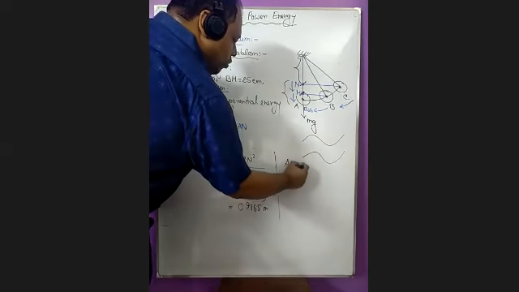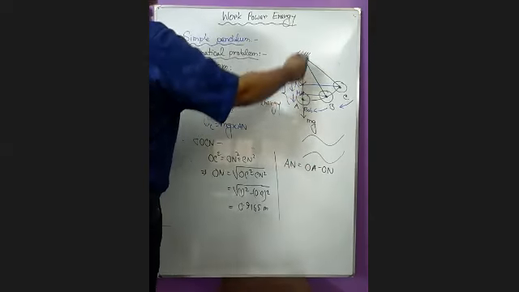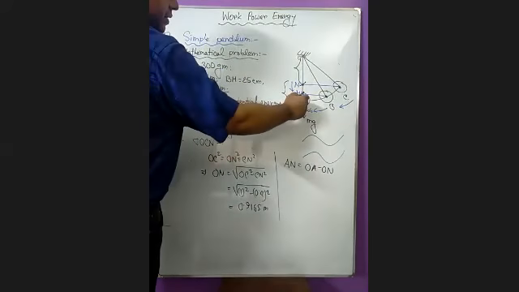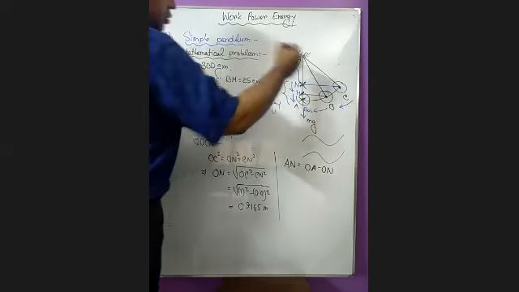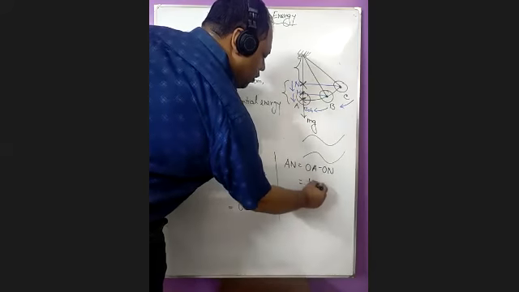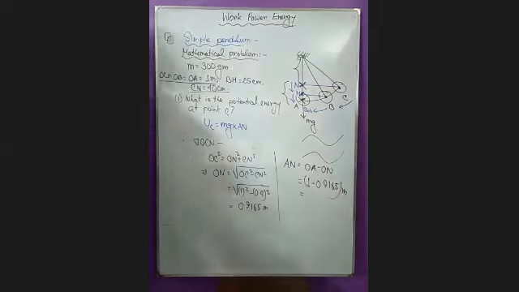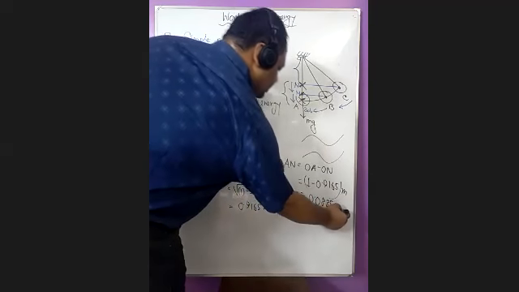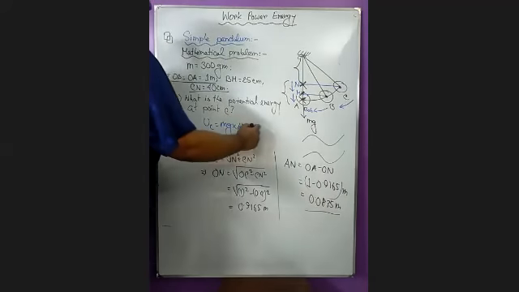So here AN will be OA minus ON, because AN is here. OA is 1 meter, ON is 0.9165 meter. So what will be the value of AN? 0.0835 meter.